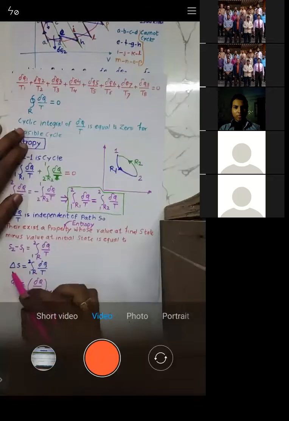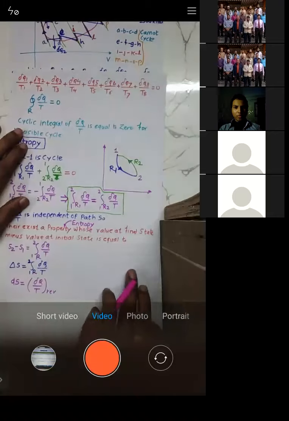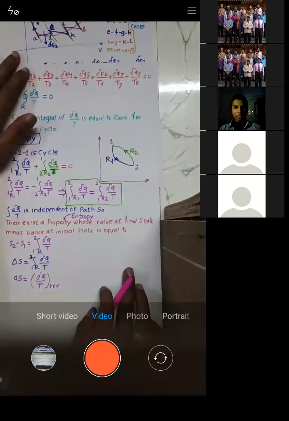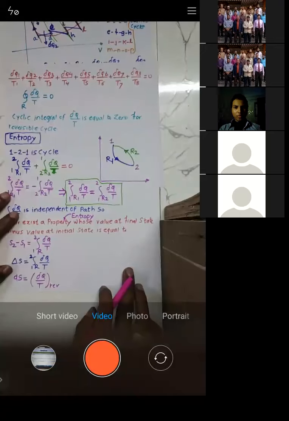Integration of dS is delta S. So delta S, its smaller form is dS, is given by del Q by T. Is that okay? Let me know.